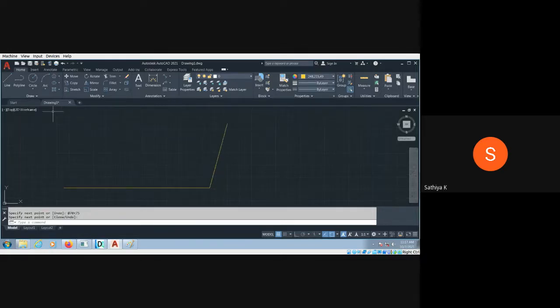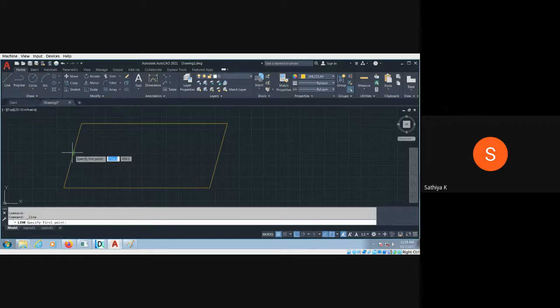This is called the oblong method, and again I have to draw the line with a length of 150. I can complete the trapezoid. So that is called the oblong method. Both are the same, the procedure is the same.